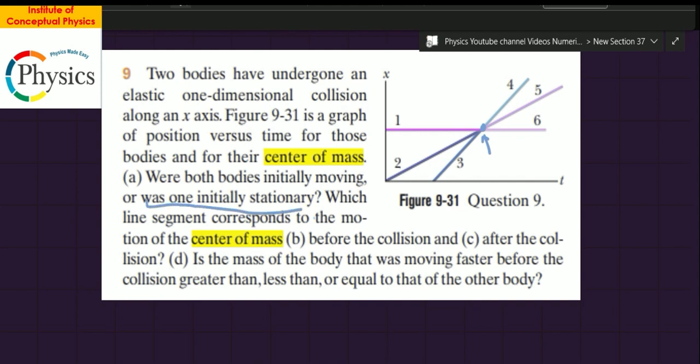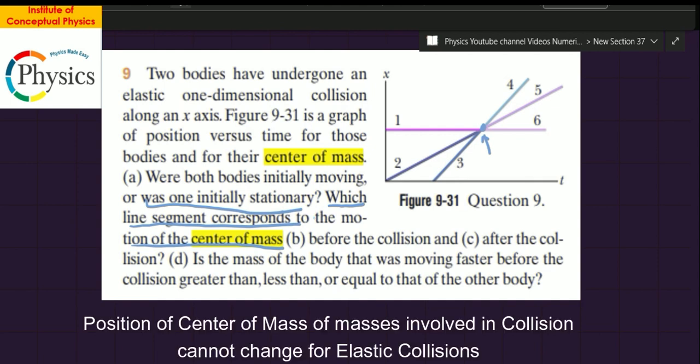Now, although the velocity of both the bodies is given, I will not solve this problem in a conventional manner. What struck me in this problem was the part asking which line segment corresponds to the motion of the center of mass. This was very striking when I noticed this question. Now, the center of mass cannot change if the collision is elastic.